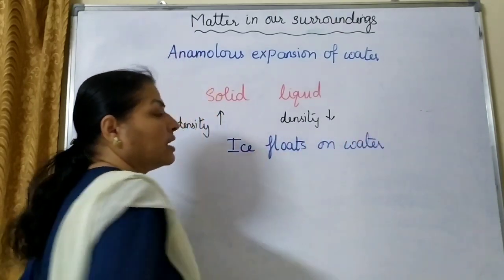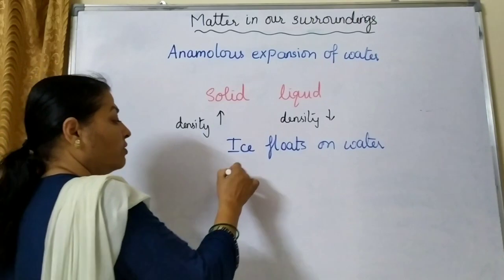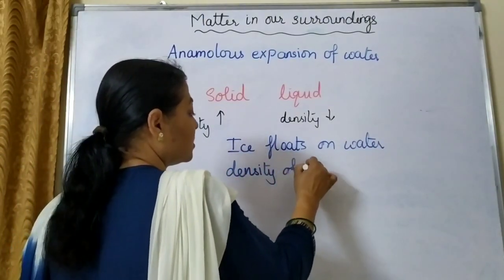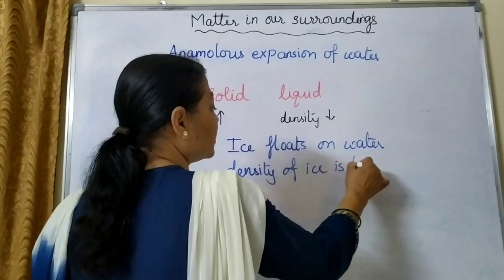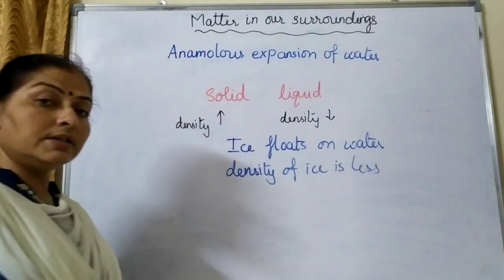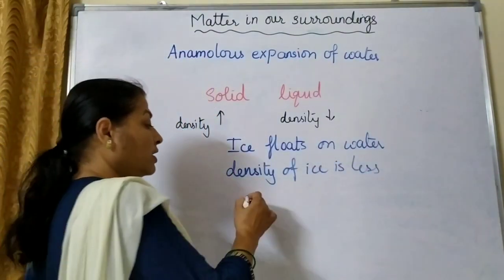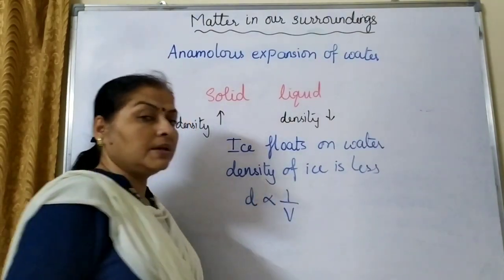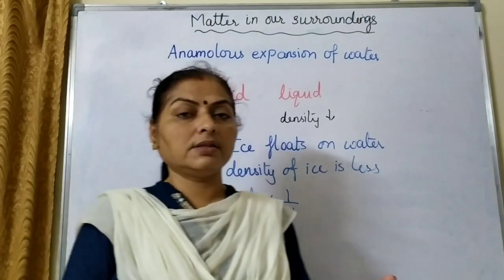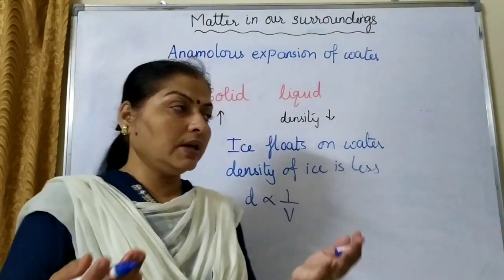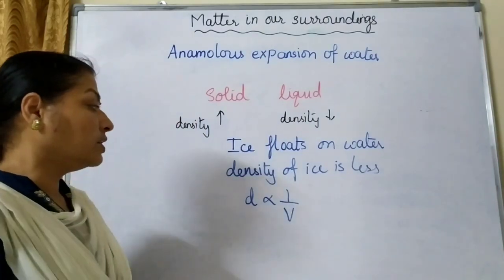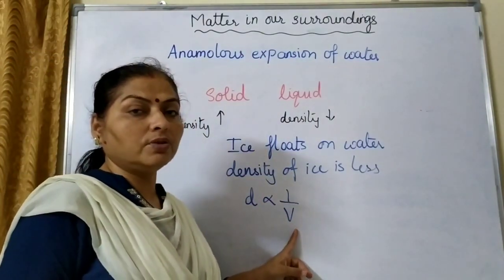Now why does this happen? It means that the density of ice is less and that of water is more. Now children, we know that density is inversely proportional to volume. If we compare equal masses of two different substances or different states, then density is inversely proportional to volume.